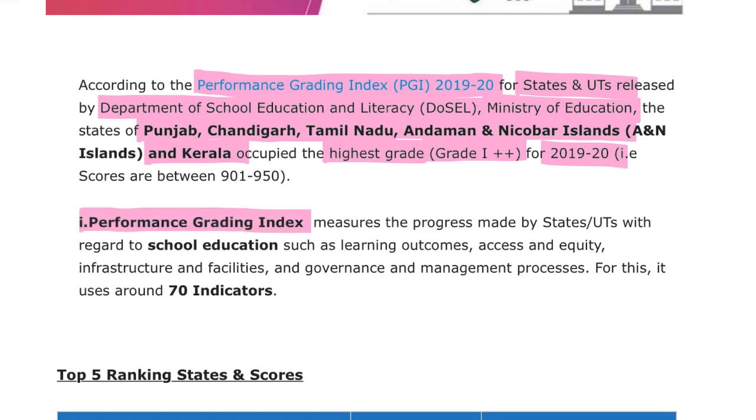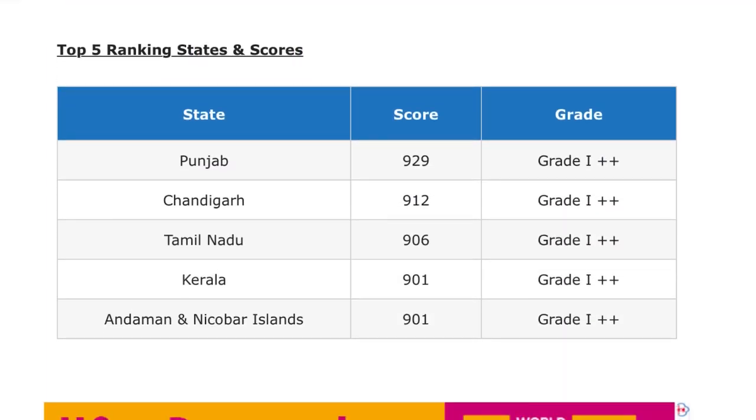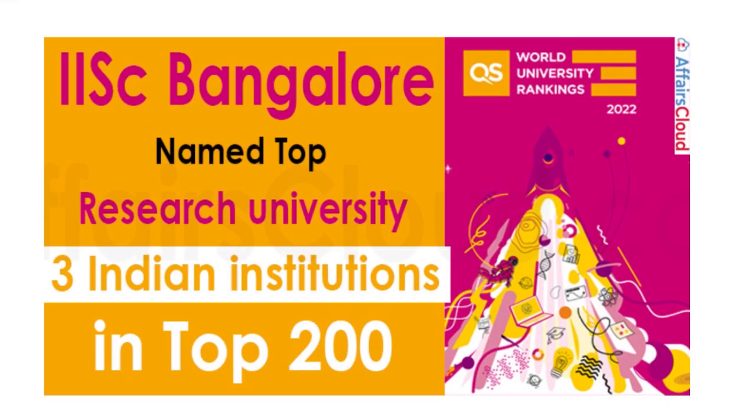Then if we are talking about the Performance Grading Index, it measures the progress made by the states and union territories with regard to school education, such as learning outcomes, access and equity, infrastructure and facilities, and governance and management processes. For this, it uses around 70 indicators. If we are talking about the top 5 states and their scores, the first one was Punjab with a score of 929 and the grade was grade 1++. Second was Chandigarh, third Tamil Nadu, fourth Kerala, and fifth was your Andaman and Nicobar, and they were all graded as grade 1++.